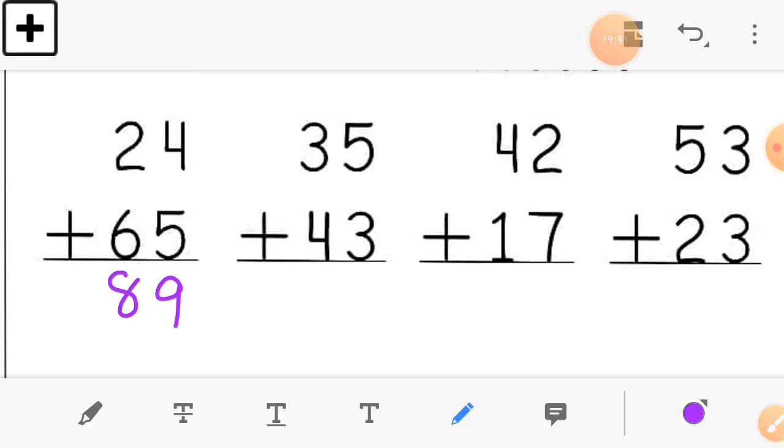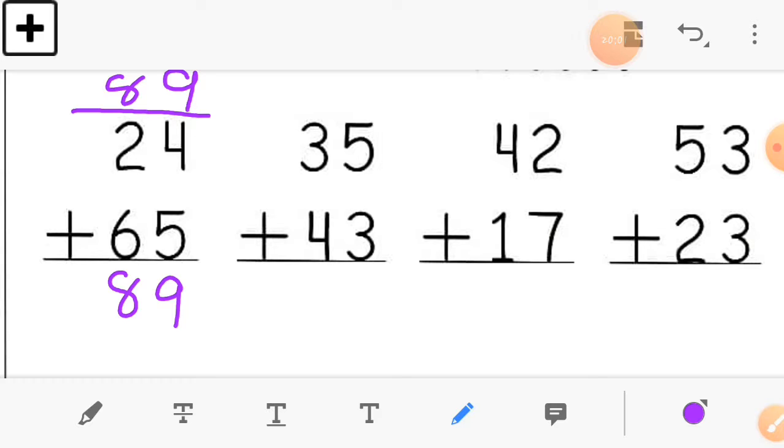Now this sum we add upside. So here we are going to add upside. We take 5 first in the ones column. So 5 plus 4 is equal to 9. So I write 9 here. You also write with me in your book. Here is the 9. And in the tens column we take 6 first. So 6 plus 2 is equal to 8. Here you can see we get the same answer upside and downside, so our answer is right. So let's move to the next sum.